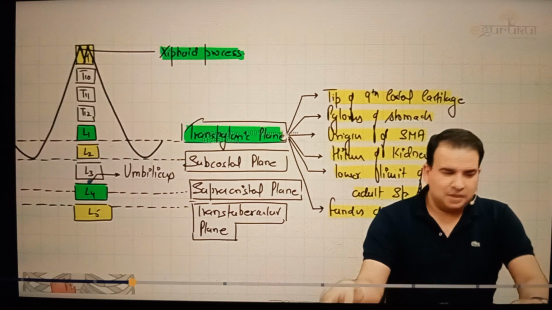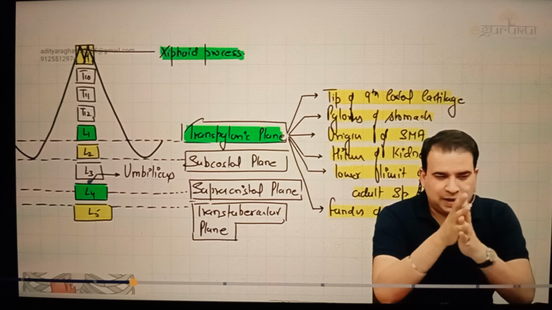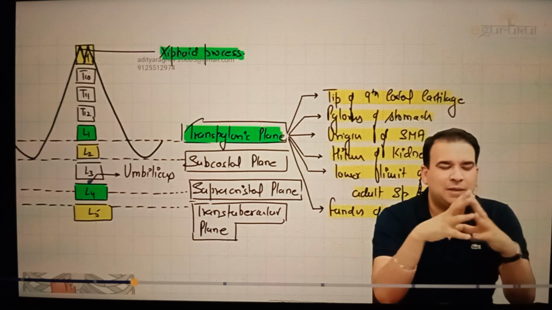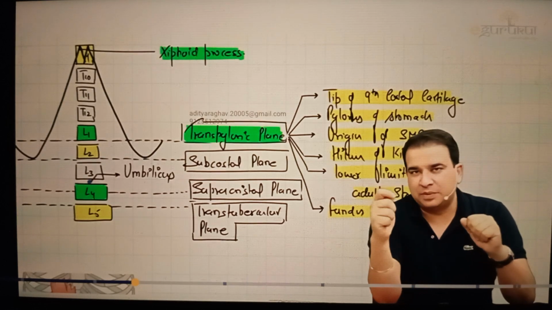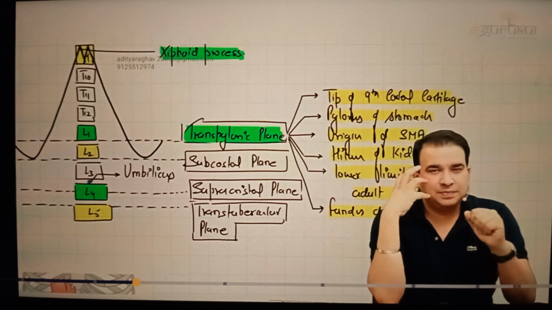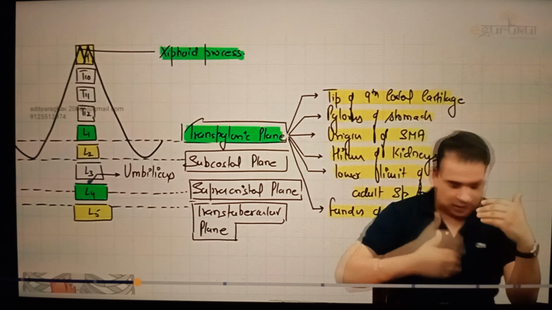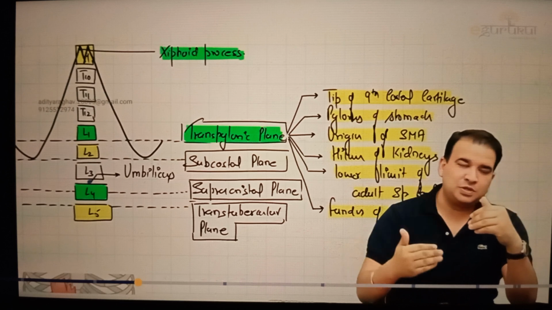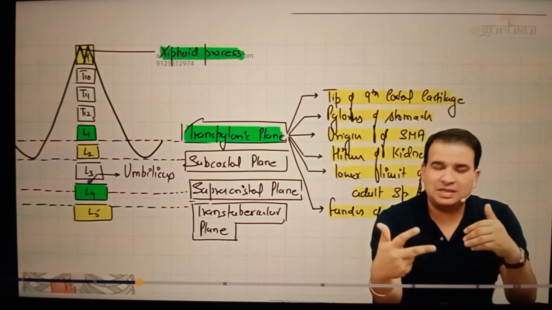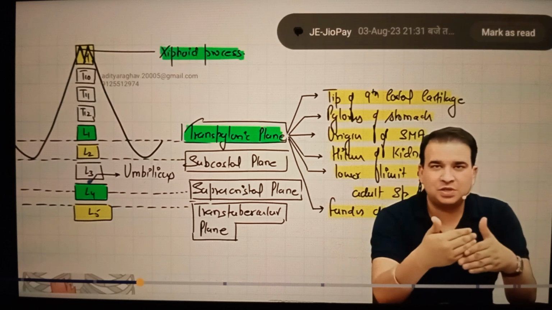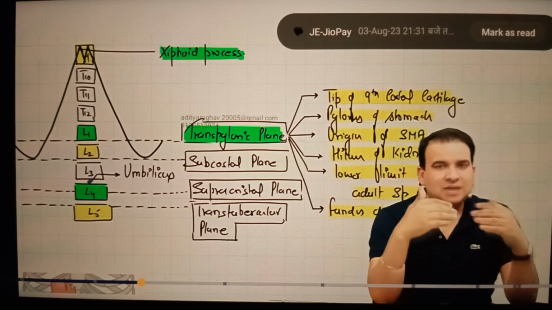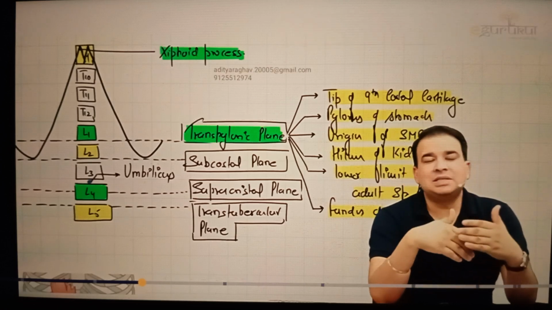But moving on, in the anterior abdominal wall, if you remember something from the head and neck, guys, when we talk about the deep cervical fascia, I told you at that place that there are two regions in the body where we do not have deep fascia. One was the face, except parotid region, and the second region is this, that is anterior abdominal wall. Now, anterior abdominal wall is having a skin, it is having a superficial fascia, and we have two layers of superficial fascia in the anterior abdominal wall, called as the Camper's fascia and the Scarpa's fascia, followed by the muscles of the anterior abdominal wall.